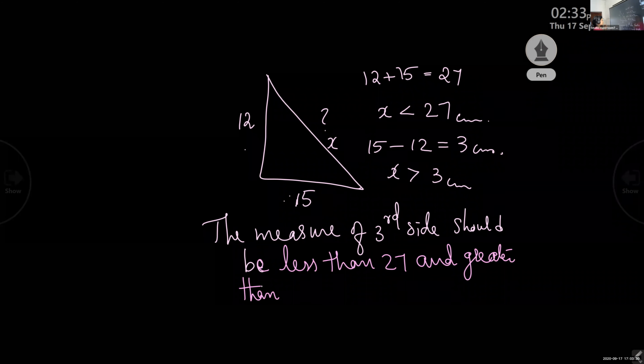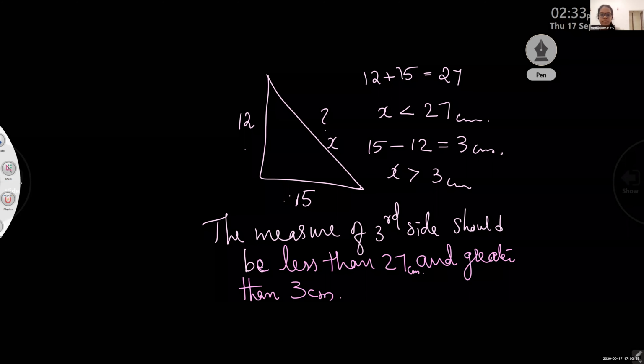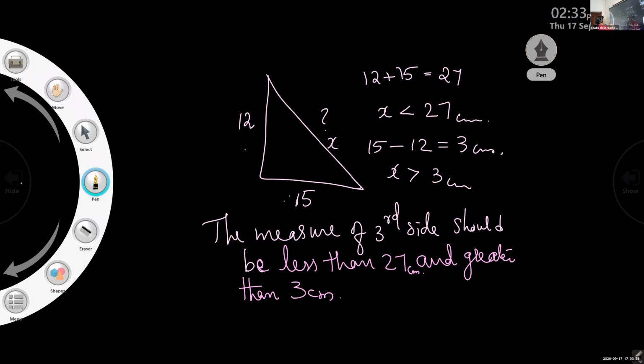So, measure of third side should be less than 27 and greater than 3 centimeters. Clear? That is about the homework. Good. Okay. Can I rub the board? Did you copy it? Did you write it? I think all of you have done the homework. Is it? Or not? After sitting in the class, you will forget whatever is taught, isn't it? I'm getting very less response.